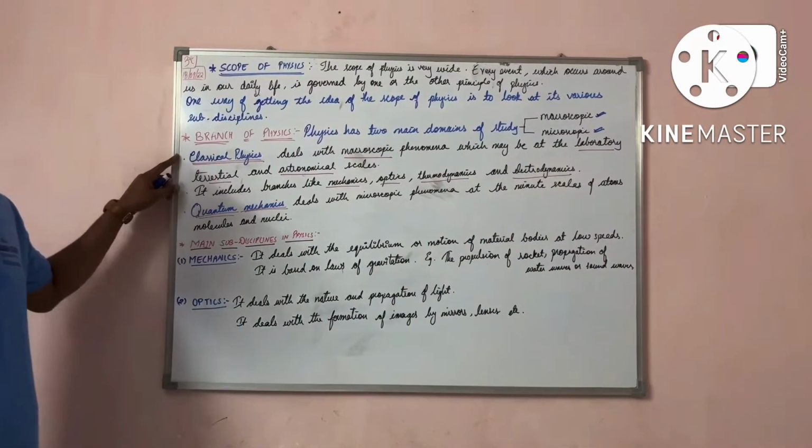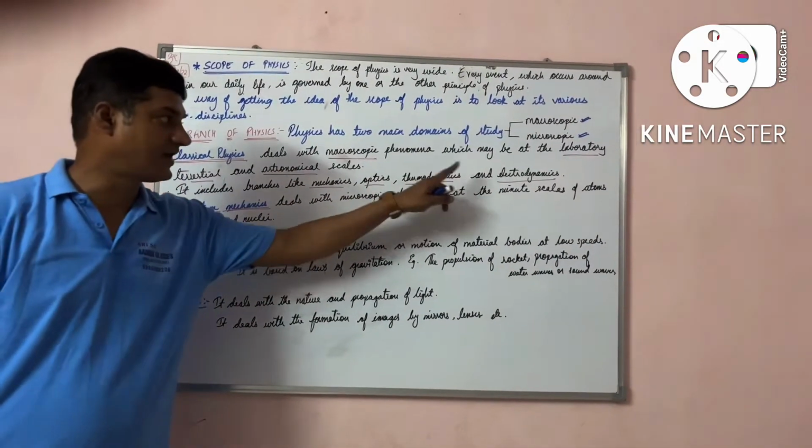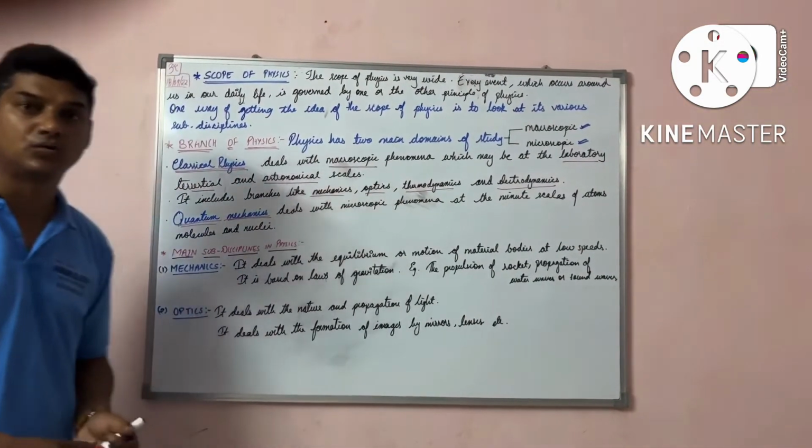Classical physics includes branches like mechanics, optics, thermodynamics and electrodynamics.